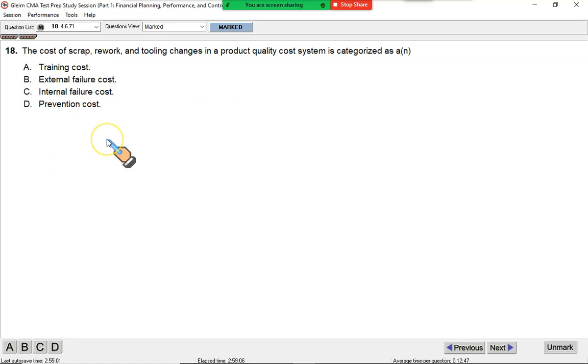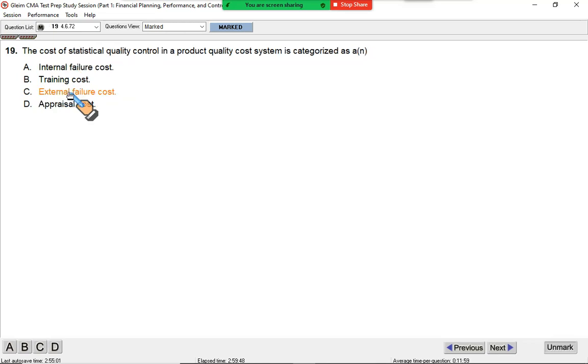This is a lovely question. The cost of scrap, rework, and tooling changes in a product quality cost system is categorized as what? Remember, rework happens when the goods are not up to quality and the goods are still with you, they didn't reach the customer. Rework on goods still in your hand is internal failure. If the goods go to the customer, the customer finds them of poor quality, goods come back and then you rework, that would be external failure. So right here it is internal failure. That makes C the correct option.